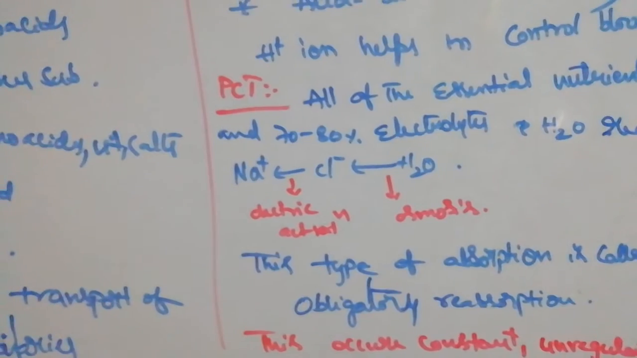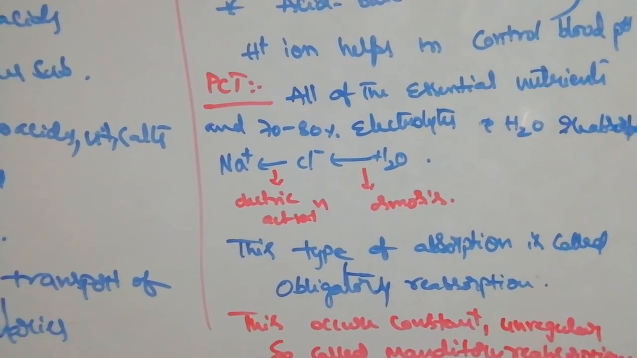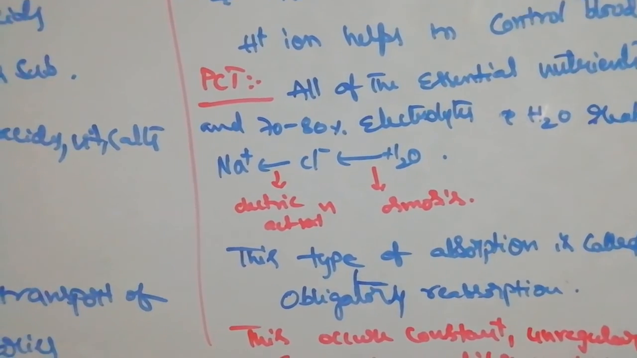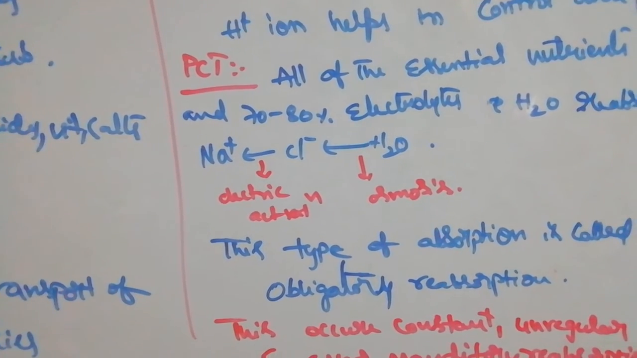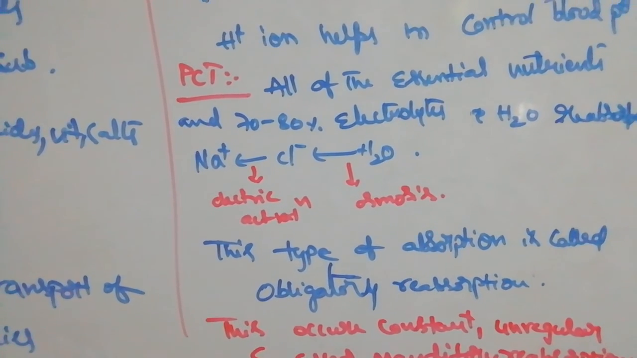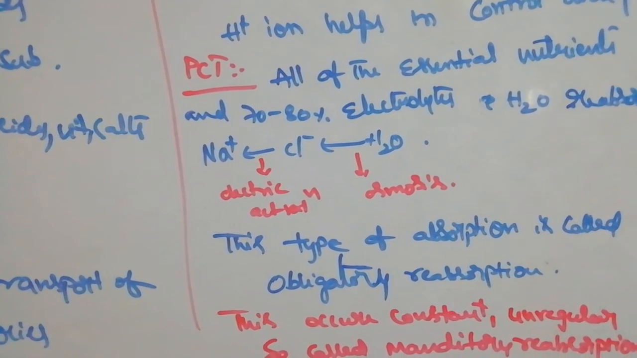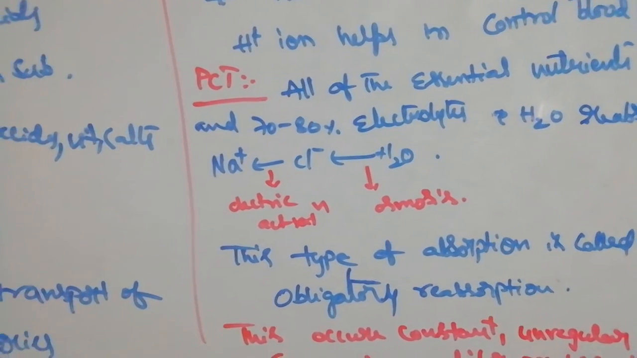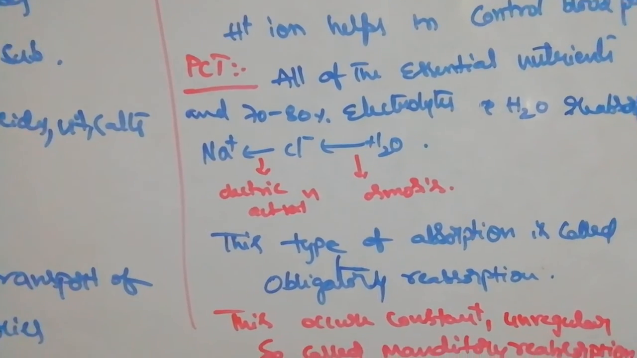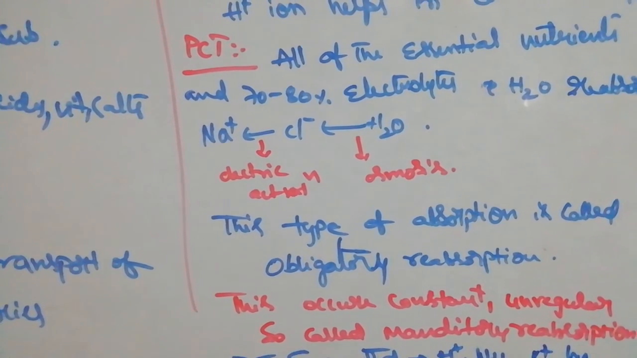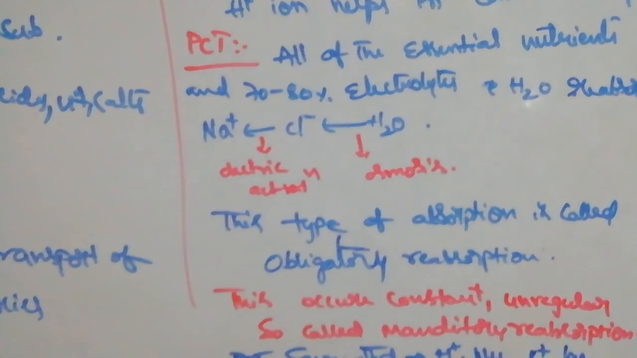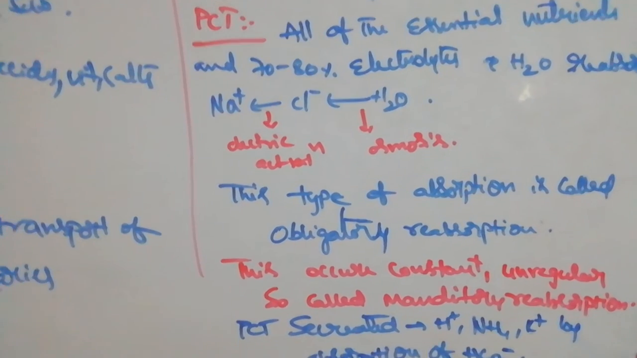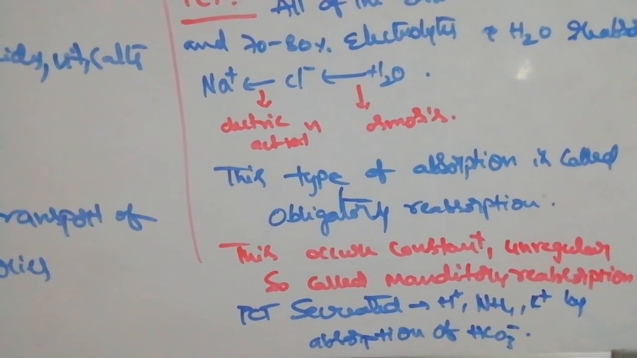First, which one is absorbed? Sodium, followed by chloride through electrical attraction. Sodium chloride forms, and to maintain osmosis, water is absorbed. Most of the ions and water absorption takes place at the PCT. And the absorption in the PCT is called obligatory absorption or mandatory absorption.